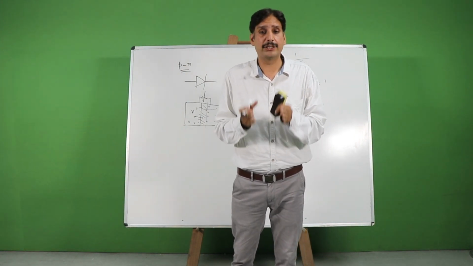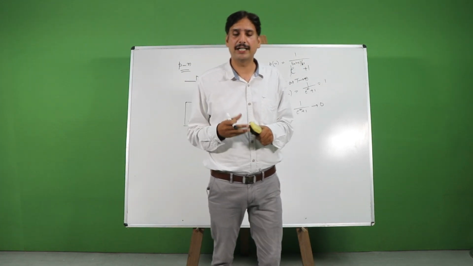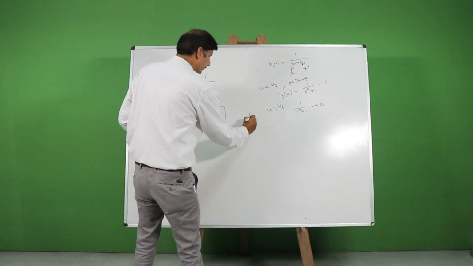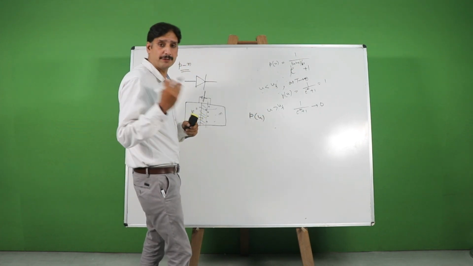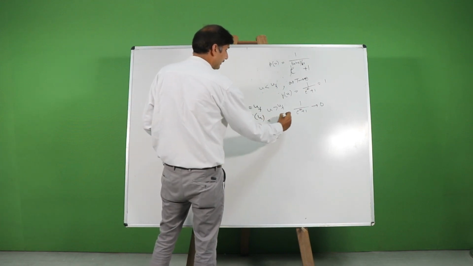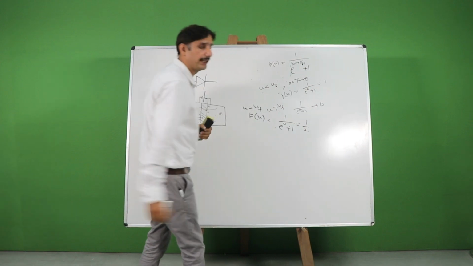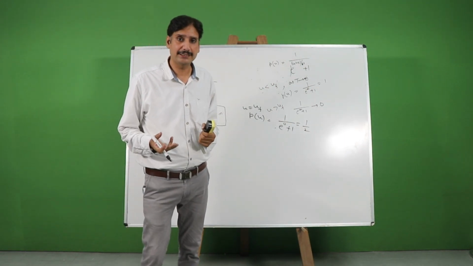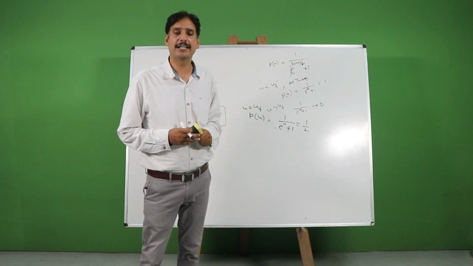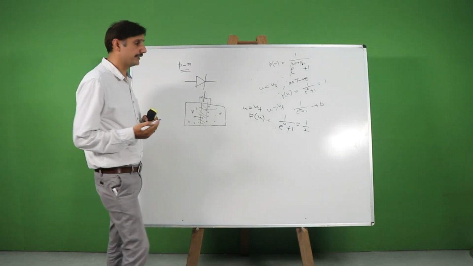But what about that particular Fermi level? What is its probability of being filled? Let us find its value at room temperature. At room temperature, the probability of the Fermi level being filled, that is U equal to Uf, would be given as P(U) is equal to 1 by e raised to the power 0 plus 1. That is equal to 1 by 2. That means Fermi level can be defined as a level whose probability of being filled is exactly 50% at room temperature.